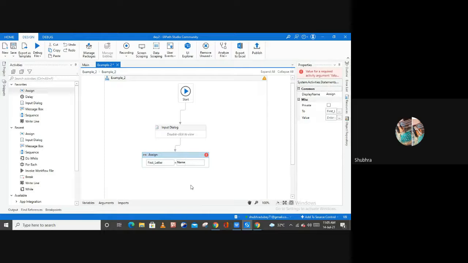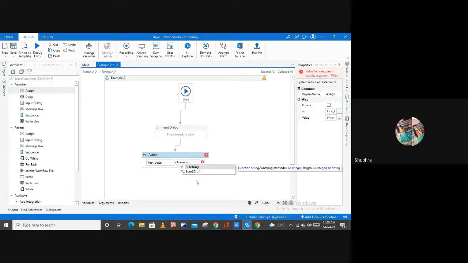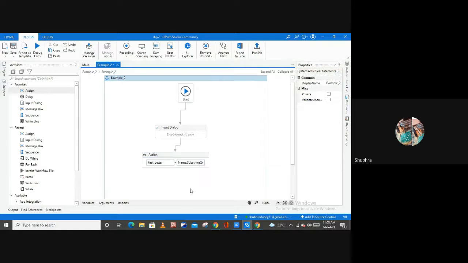Put a dot after this, and now you can use substring from the properties. So substring 0, 1, because we want to fetch only the first letter. Now let me show you.